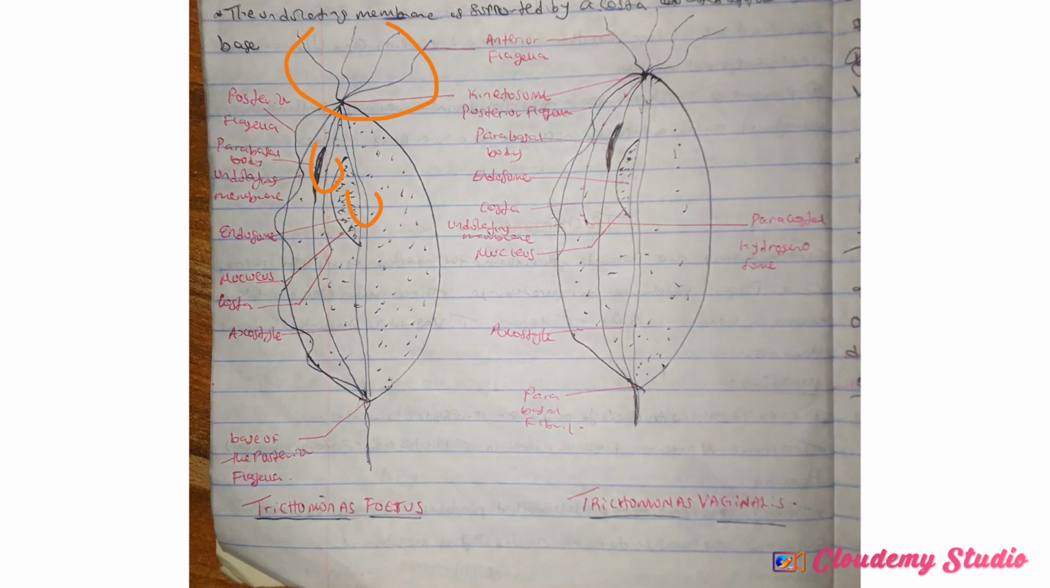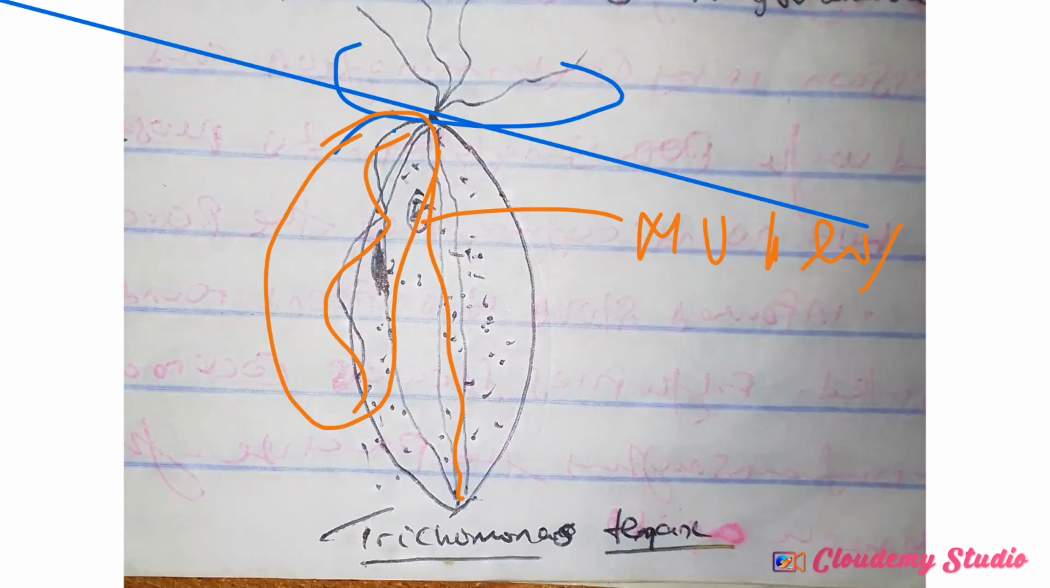Are you getting that? And they have the axostyle. This is the axostyle that runs down the body. Are you getting me now? So this is basically the diagrammatic expression of the Trichomonas species, even though this one is for Trichomonas fetus and Trichomonas vaginalis, but still it is just illustrating what I've been saying so far. So we can move forward to the life cycle of Trichomonas tenax.